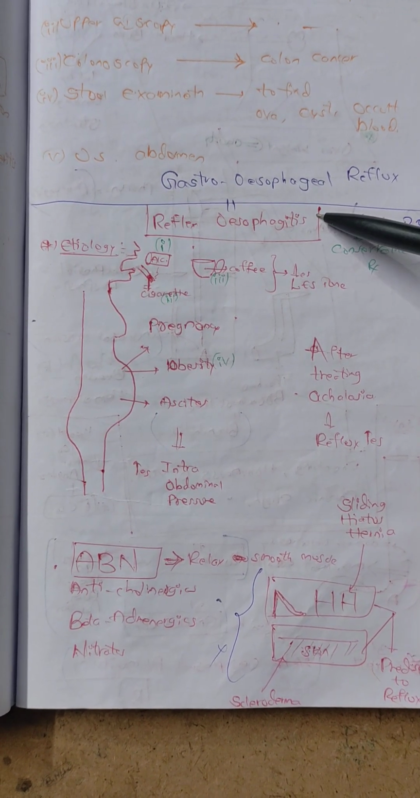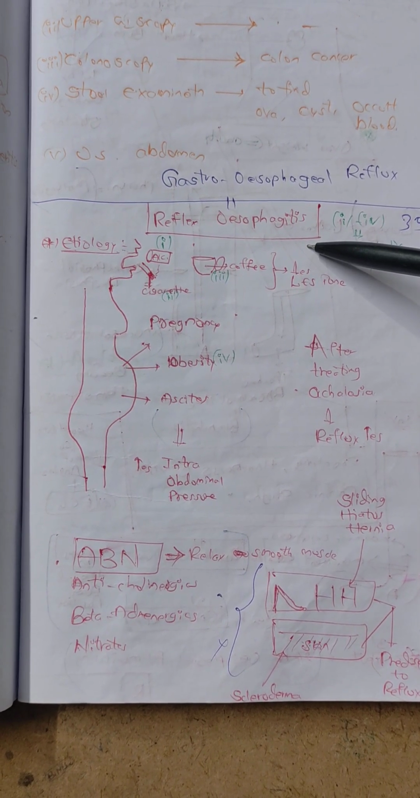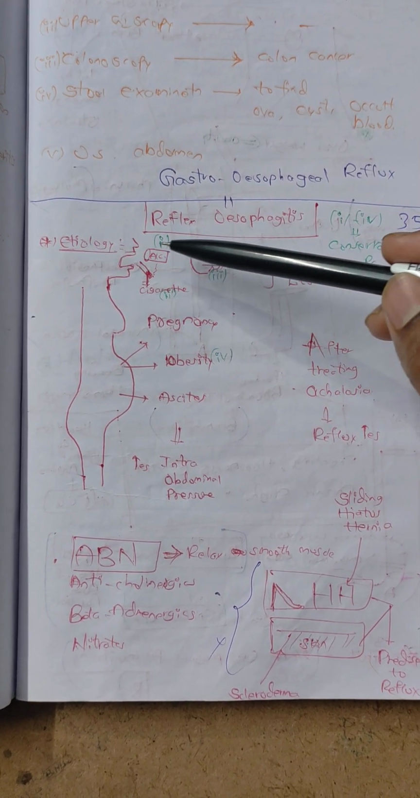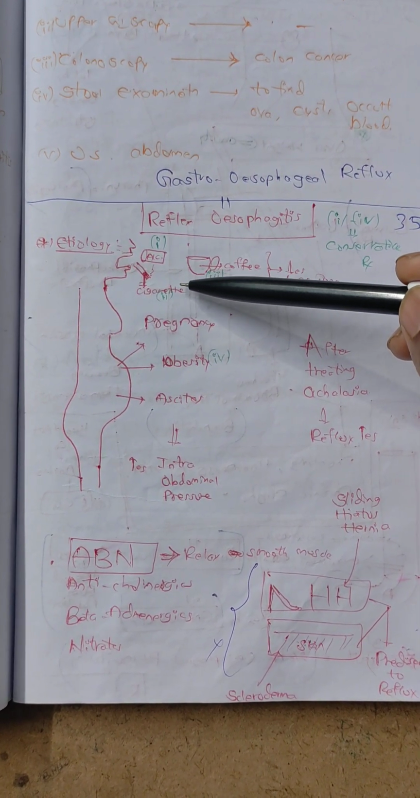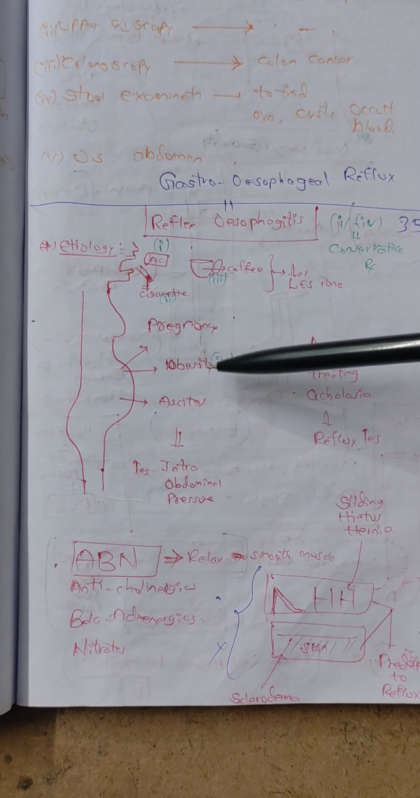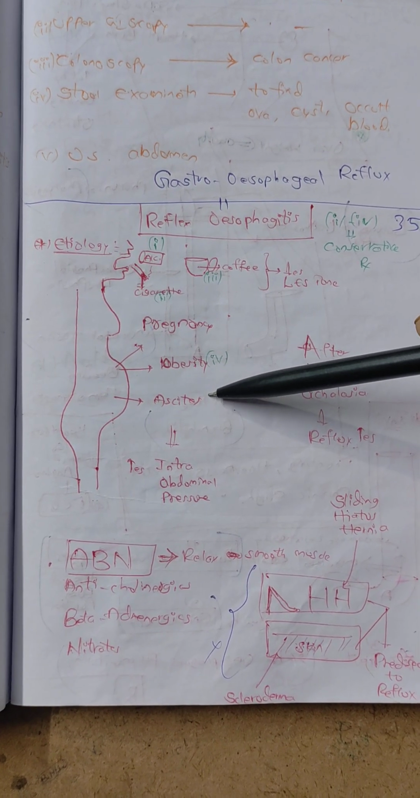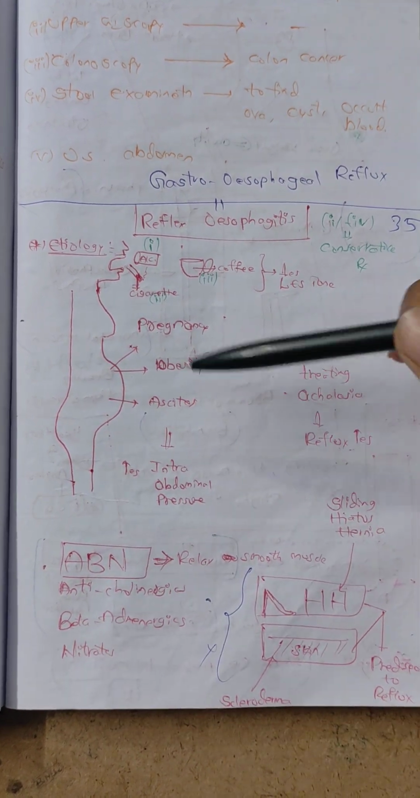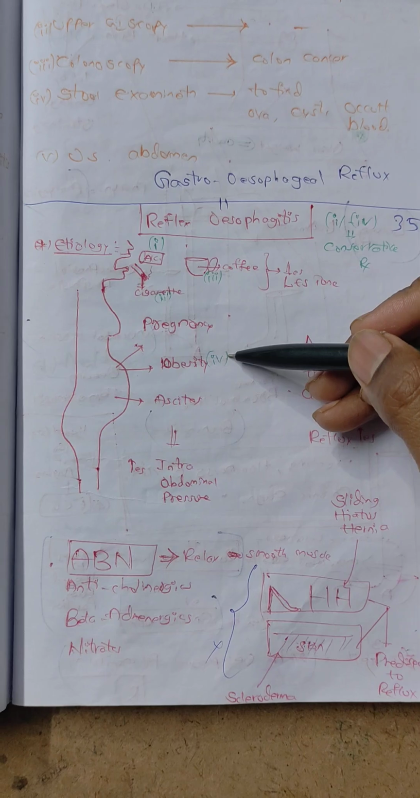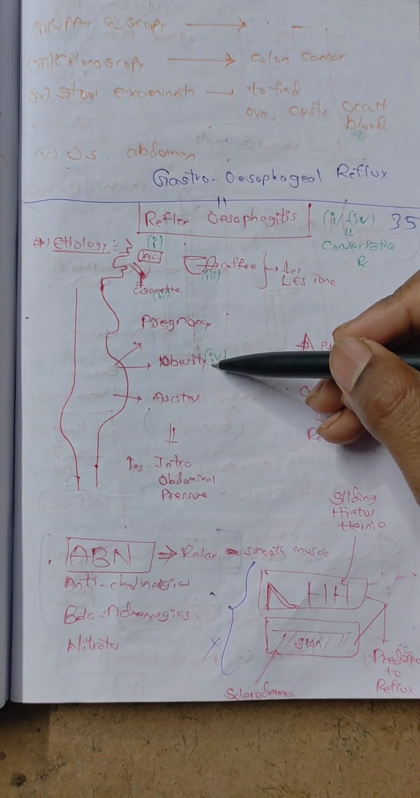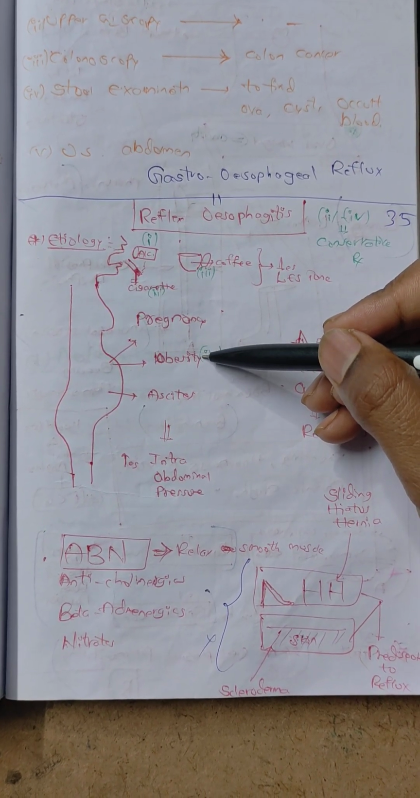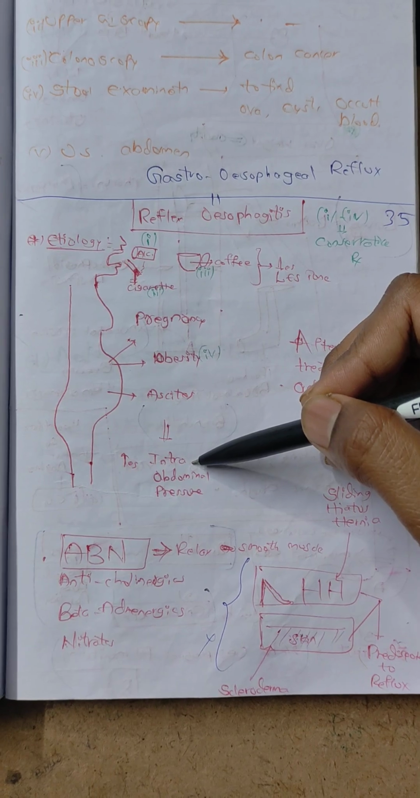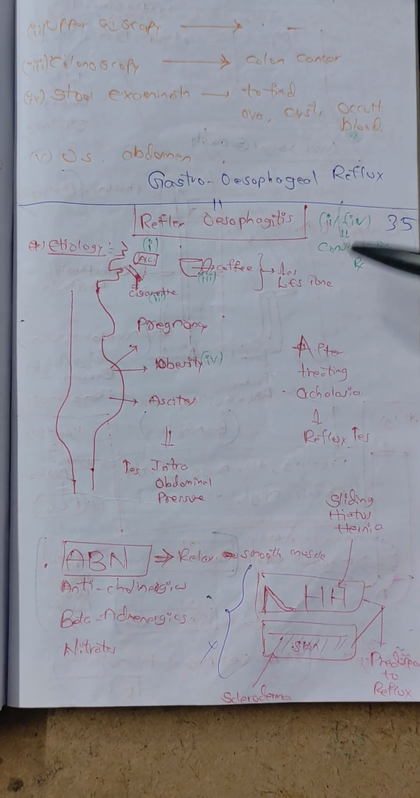Gastro-oesophageal reflux is also called reflux oesophagitis. Etiology includes alcohol, cigarette smoking, pregnancy, obesity, ascites. The common effect of these three, pregnancy, obesity, and ascites, is increased intra-abdominal pressure.